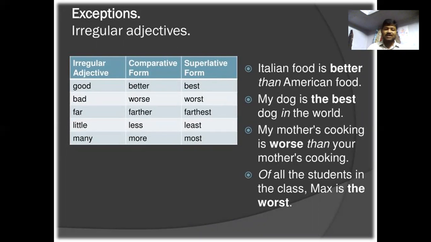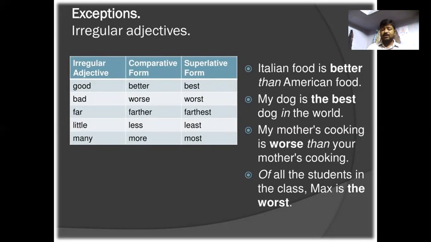good, better, best; bad, worse, worst. Like go, went, gone. Like this, we can go through the comparative form. Italian food is better than American food. So it's a comparative degree. My dog is the best dog in the world.